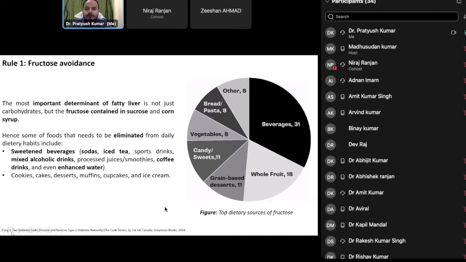Hence, some of the foods that need to be eliminated from daily dietary habits include sweetened beverages, sodas, iced tea, sports drinks, mixed alcoholic drinks, processed juices, smoothies, coffees. These contain lots of fructose. Apart from that, cookies, cakes, desserts, everything which is very sweet, it's high time we avoided those fructose-containing diets.